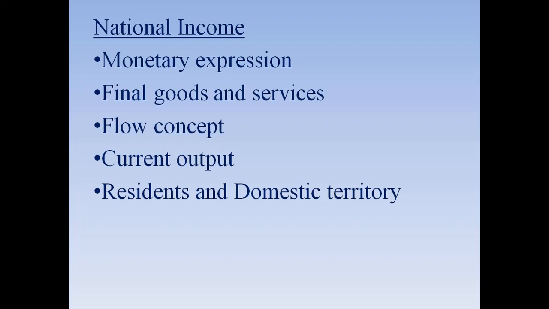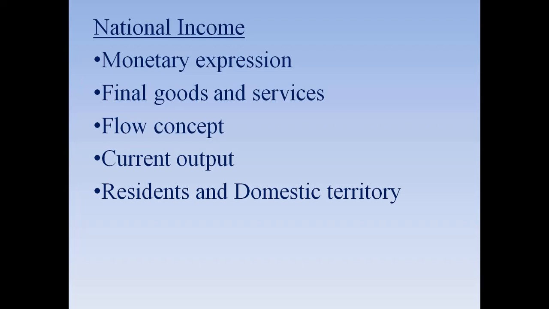Now, current output. Yes, it focuses on the current output. By current output, we mean that when you calculate national income, you only refer to the output of a particular product for that period only.